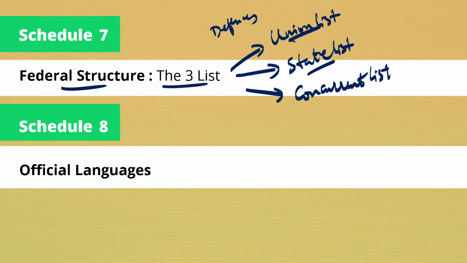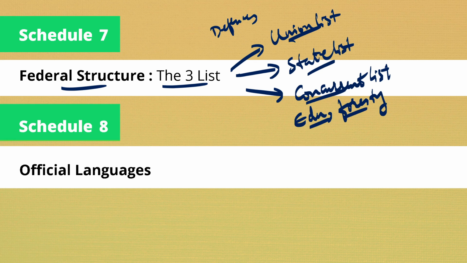If we talk about the concurrent list, that is the list where both the center as well as the state can make law. For instance, if we consider education or forestry, both the union as well as the state can make laws in this.